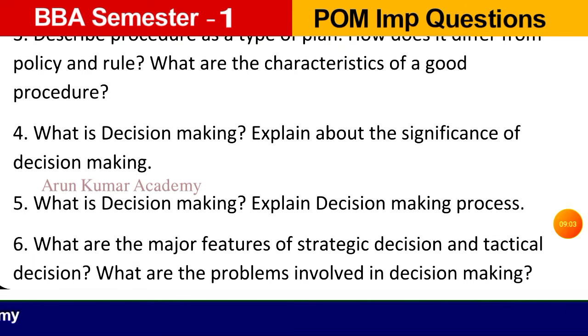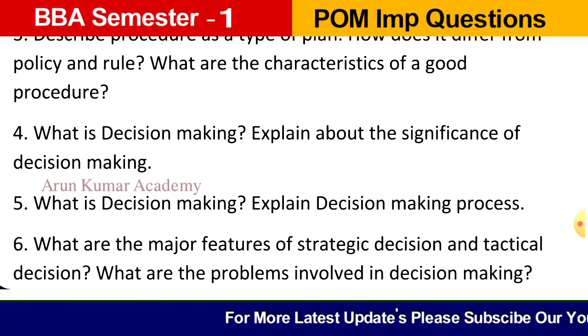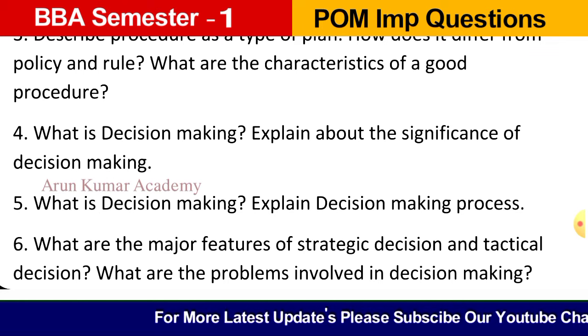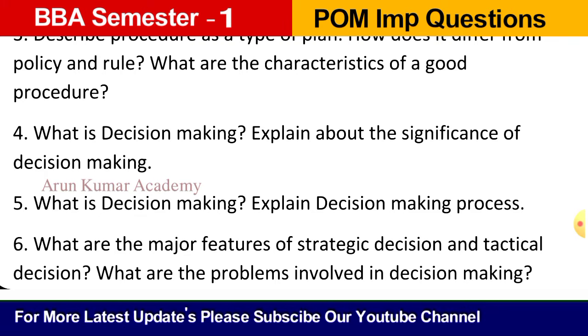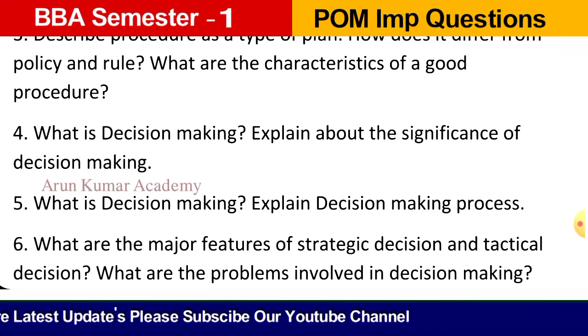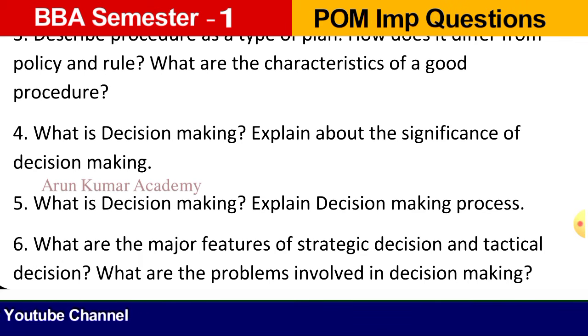Question number 3. Describe procedure as a type of plan. How does it differ from policy and rule? What are the characteristics of a good procedure? So here give the definition of procedure and define what is policy and what is rule. All those things you can give definitions and write down the differences between all these three, like procedure, policy and rule. You can elaborate and you can present well.